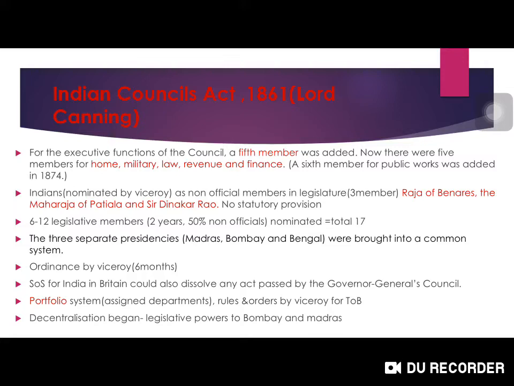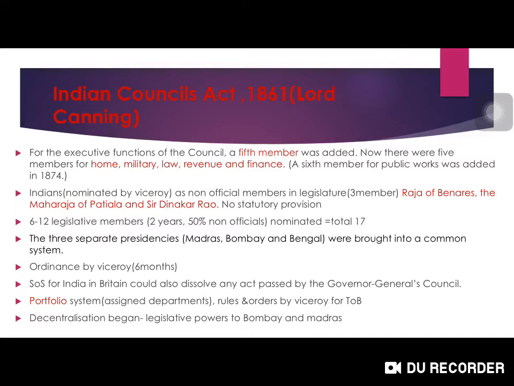Next, 3 Indians were nominated as non-official members in the Legislative Council. They are Raja of Banaras, Maharaja of Patiala, Sir Dinkar Rao. So they were nominated by the Viceroy, but there was really no statutory provision that Indians should be included. Also, the legislative members were increased. They can be from 6 to 12 members. So totally there were 17 members, because the executive council's 5 members were also the ex officio members, and the legislative members of 6 to 12. They will be for 2 years, and there is 50% of non-officials in these legislative members.